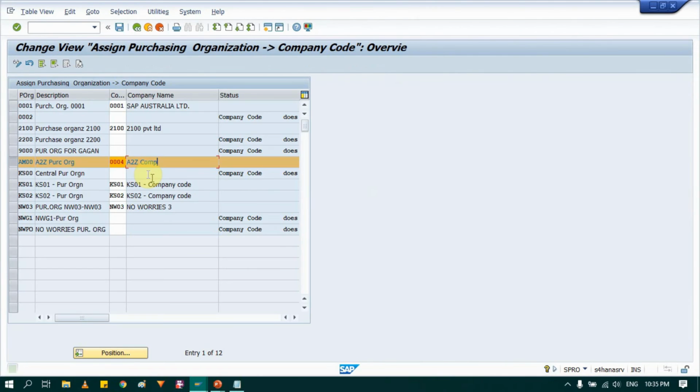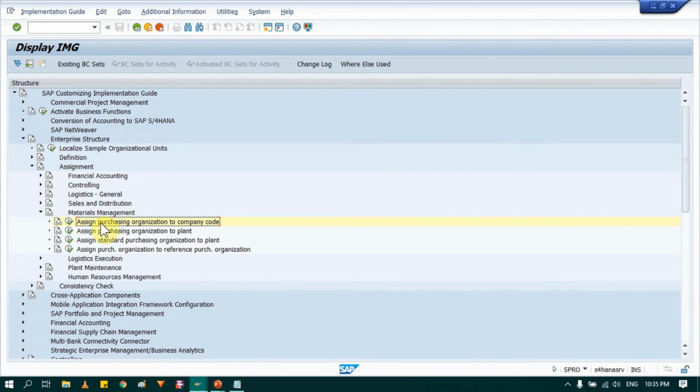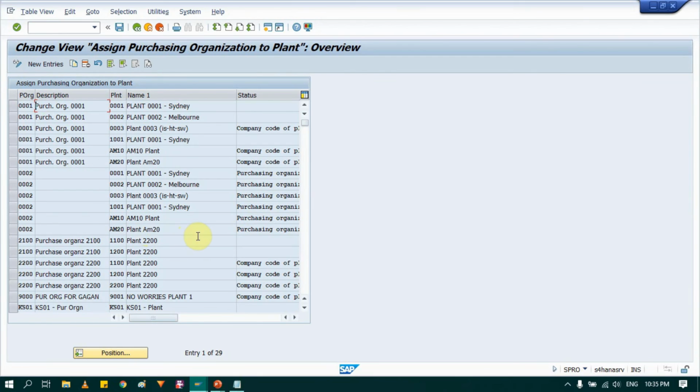But let's say I'm going to use that single purchasing organization for multiple companies. So how I'm going to assign that at plant level. So I will go in second option, assign purchasing organization to plant.